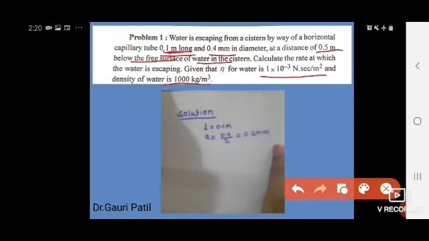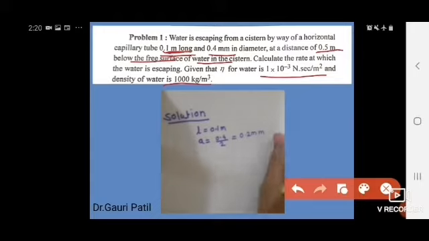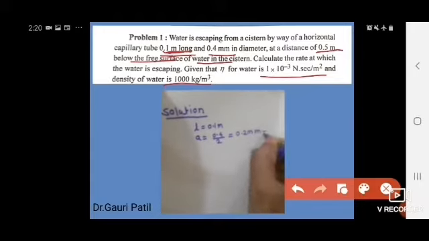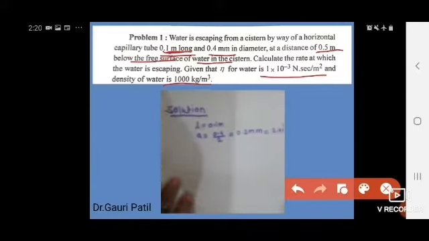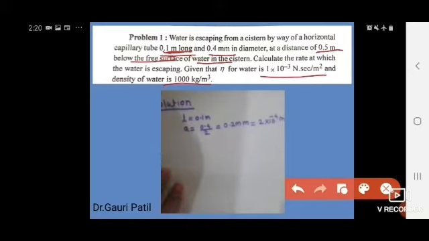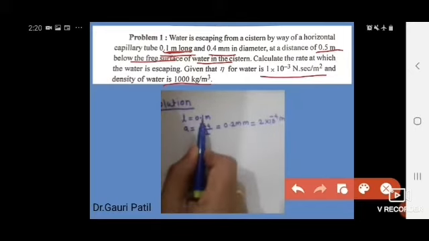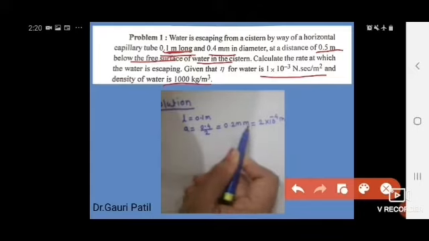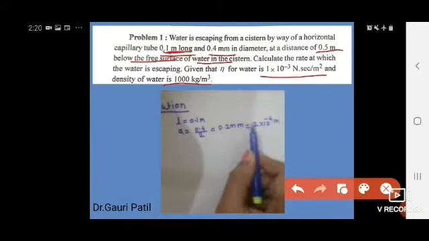If we convert this mm into meter, it is 2 into 10 raised to minus 4 meter.